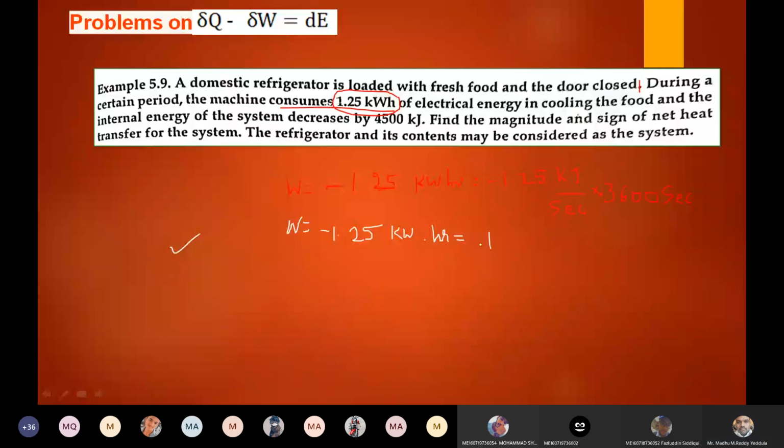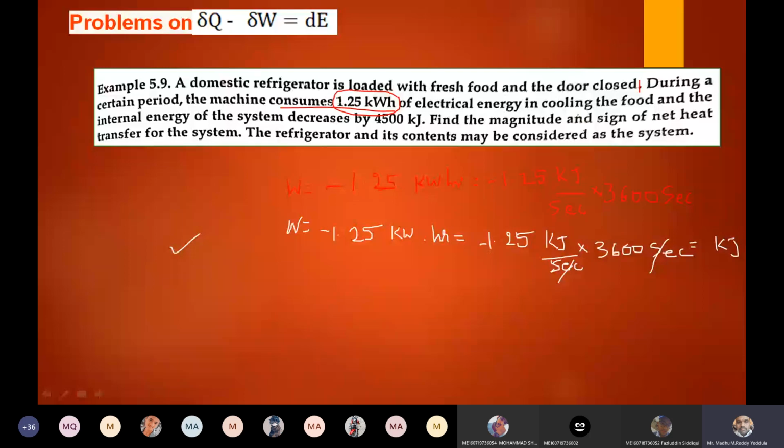W is equal to minus 1.25. Minus indicates that it is a work consuming device. Kilowatt is nothing but kilojoules per second, so 1.25 kilowatt I can write as kilojoule per second. And 1 hour is equal to 3600 seconds. If you simplify, seconds will cancel. The final unit you are getting is kilojoule. If you simplify, you will get the answer.